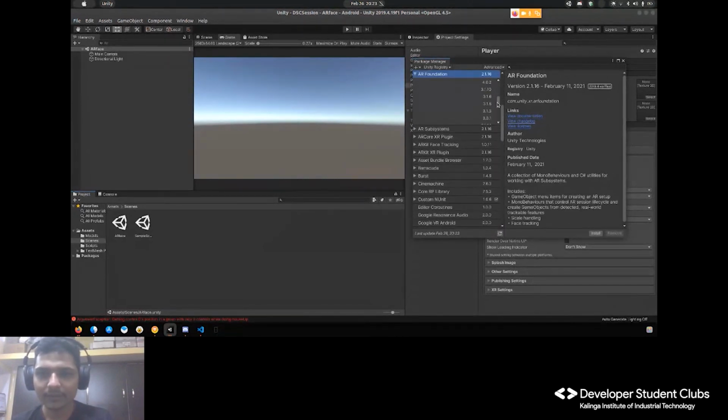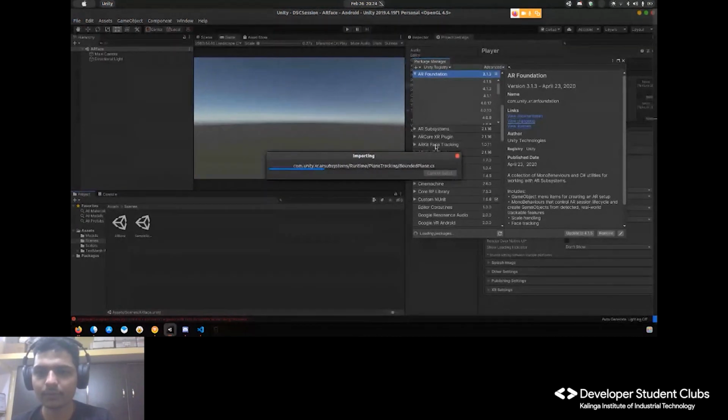I'll work with the version which I've been accustomed to for now. So this is the most stable one I found. So go for 3.1.3 and I switched it to this. Nice. Yeah, it takes time. It depends on internet speed because it's downloading that package.